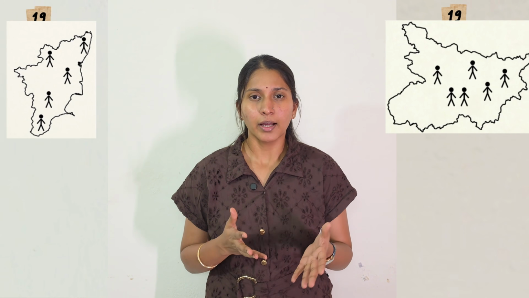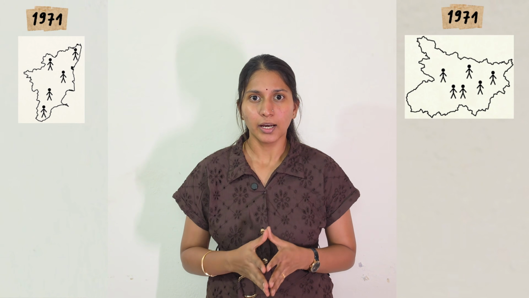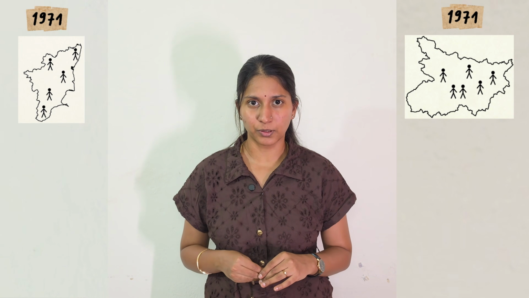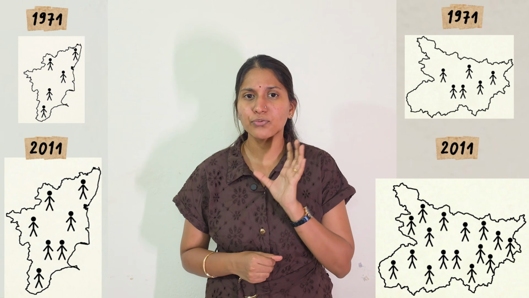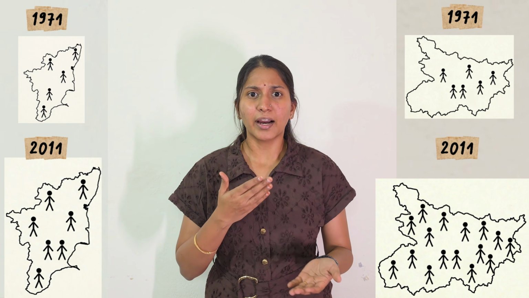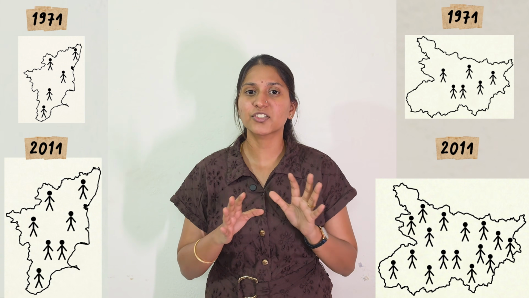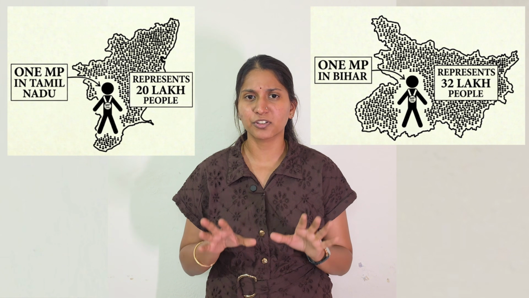Now let's see this through an example. Tamil Nadu and Bihar in 1971 had almost similar populations and roughly the same number of MPs. But over 5 decades, the population of Bihar grew much faster than that of Tamil Nadu, and even now, the number of MPs remains the same for both states. Now, one MP in Bihar represents about 32 lakh people, whereas one MP in Tamil Nadu represents about 20 lakh people.